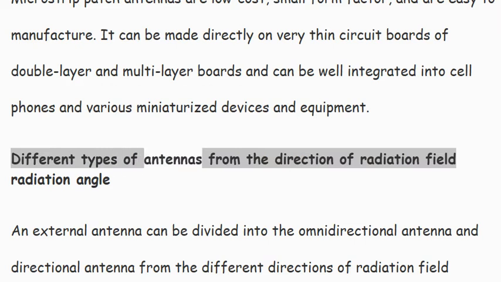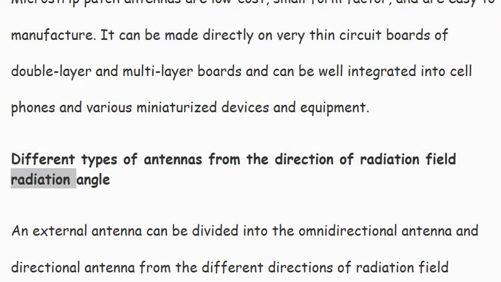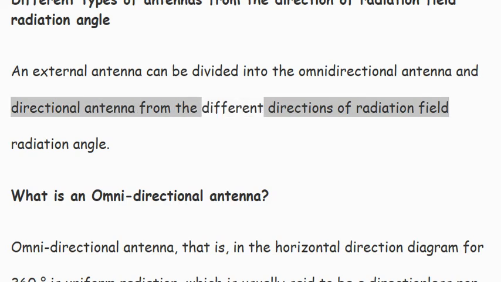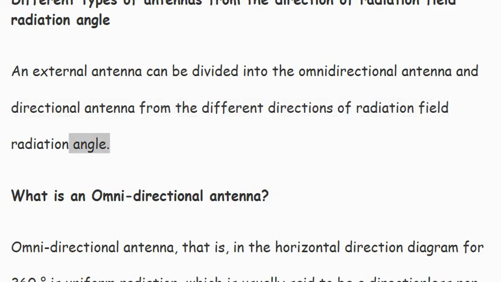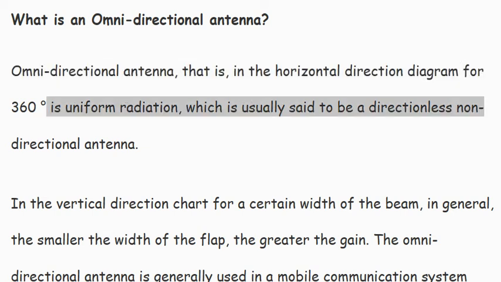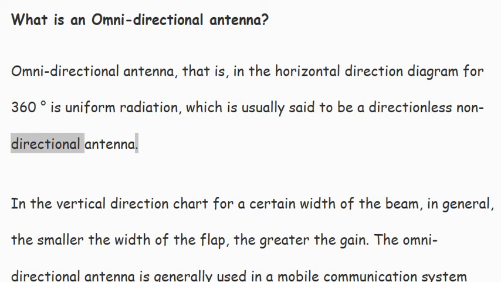Different types of antennas from the direction of radiation field radiation angle. An external antenna can be divided into the omnidirectional antenna and directional antenna from the different directions of radiation field radiation angle. What is an omnidirectional antenna? Omnidirectional antenna, that is, in the horizontal direction diagram for 360 degrees is uniform radiation, which is usually said to be a directionless, non-directional antenna.